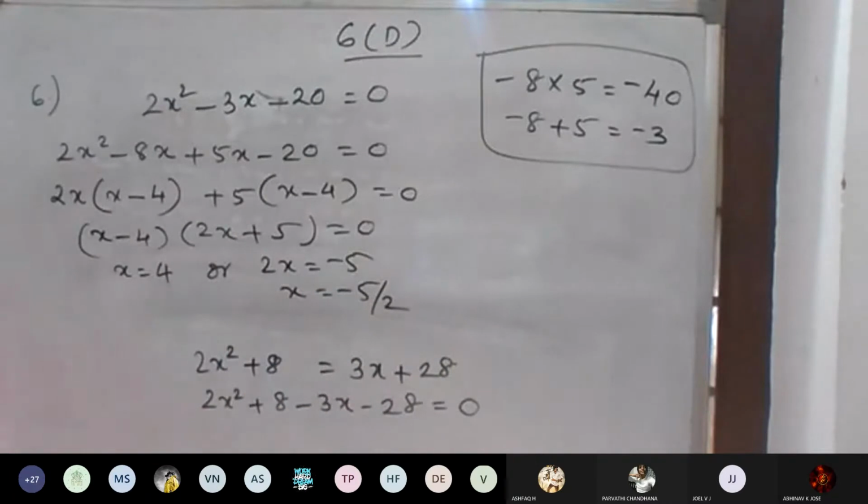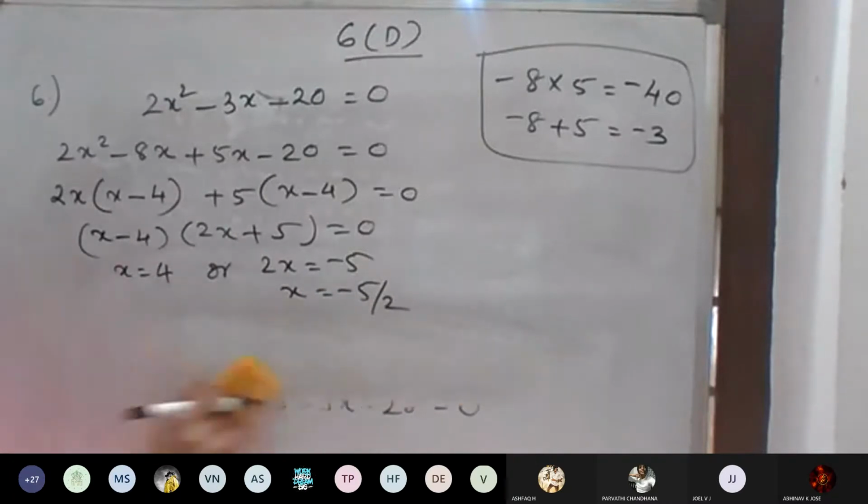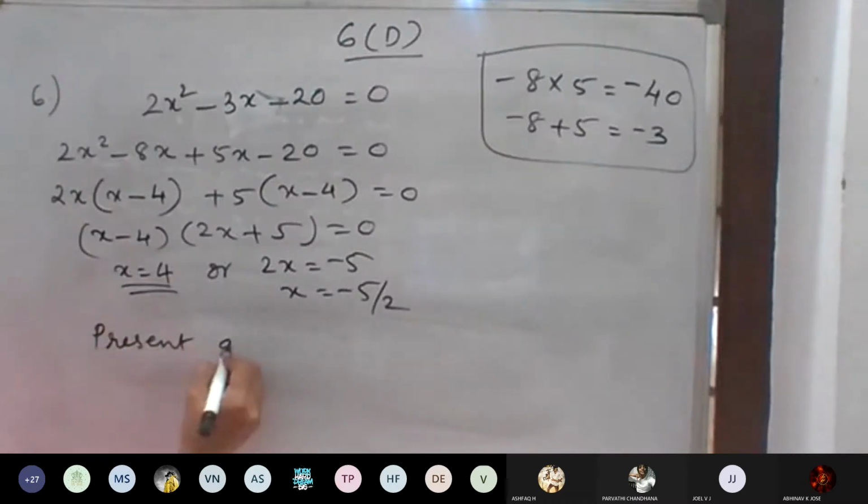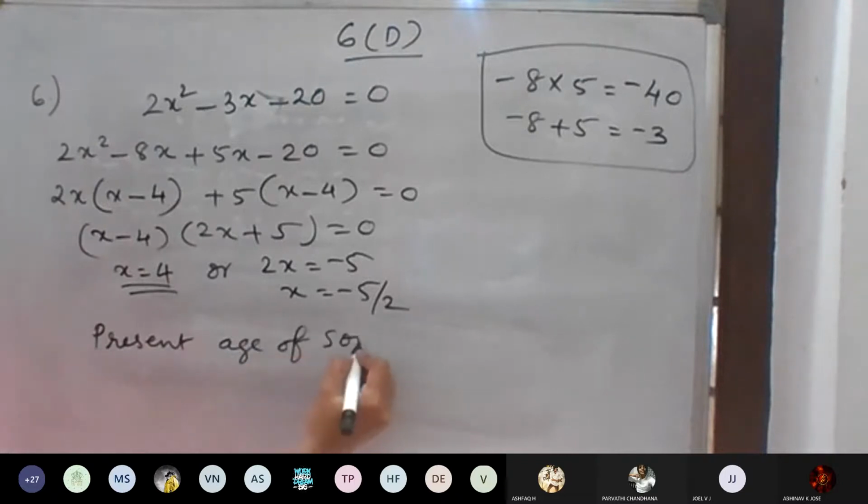So the present age of the son: take only x is equal to 4. So the present age of the son is 4 years. Therefore, the present age of the father will be what?